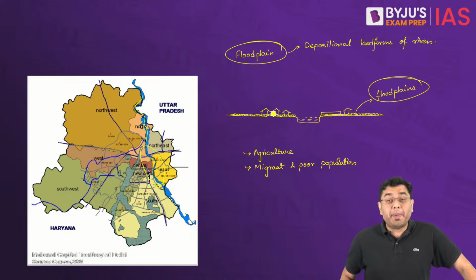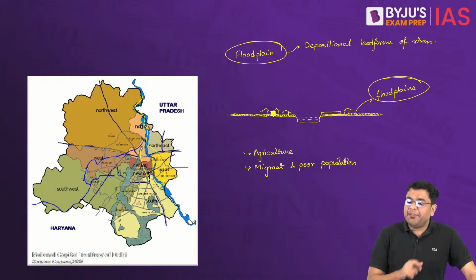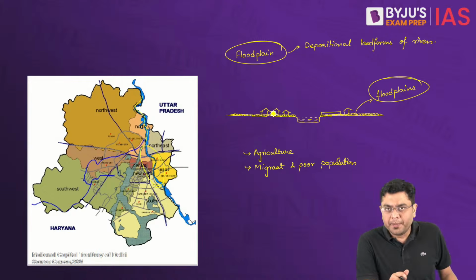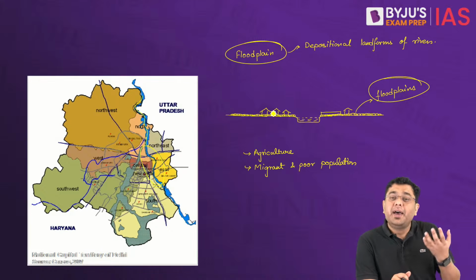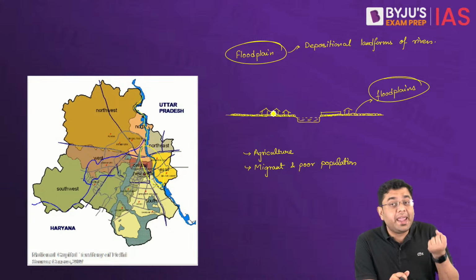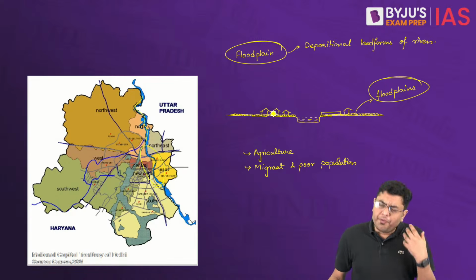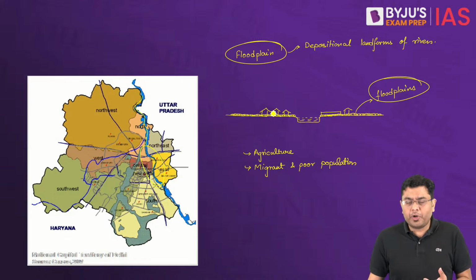Now why is that bad? Because ideally, what is the role played by floodplains in general? These floodplains are there to soak in the excess amount of water that the river generates. During the rainy season, obviously the river will have a greater amount of water.